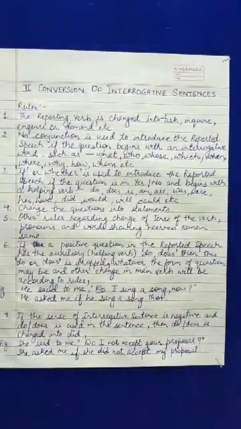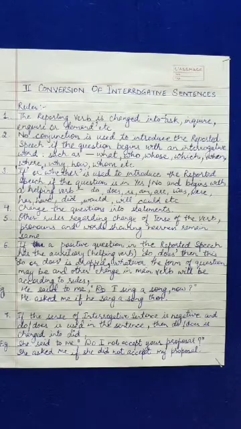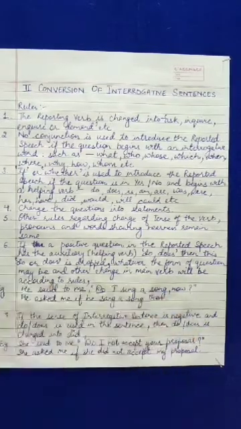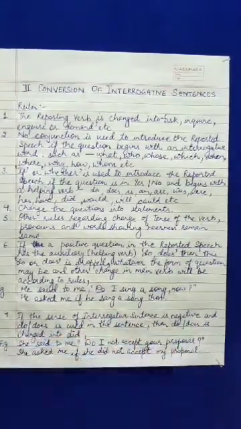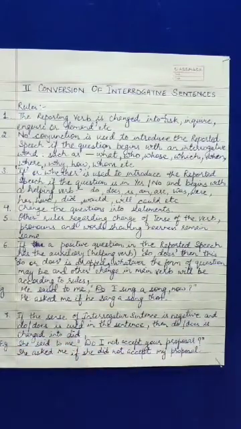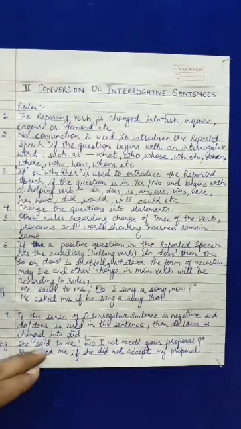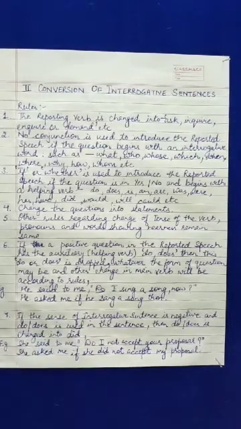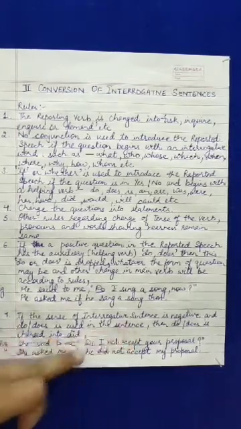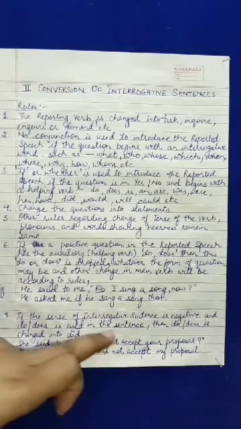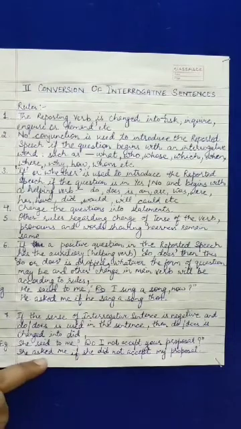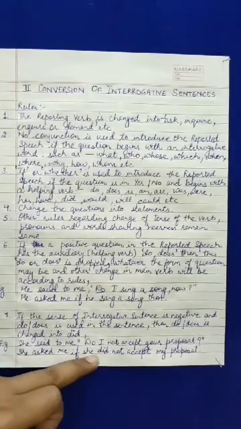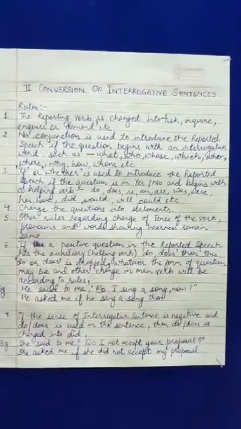Let's take the seventh point, that is, if the sense of the interrogative sentence is negative and do or does is used in the sentence, then do and does is changed into did, the past form. Let's take for example, she said to me, do I not accept your proposal? Now not is added, that means it is a negative interrogative. So we change such a sentence, then do is changed into did. So the answer will be, she asked me if she did not accept my proposal.